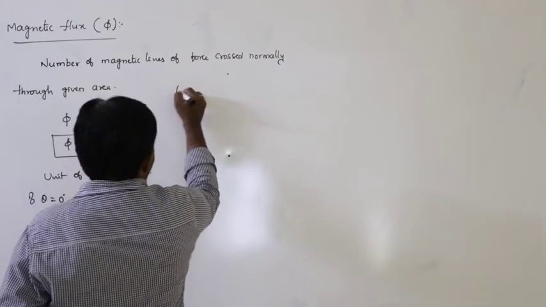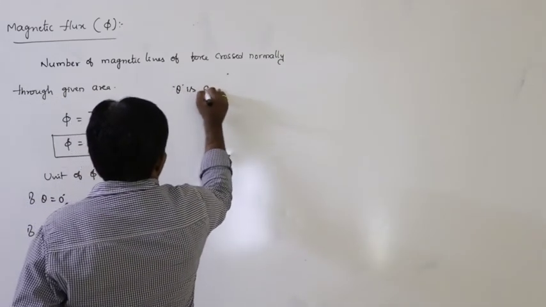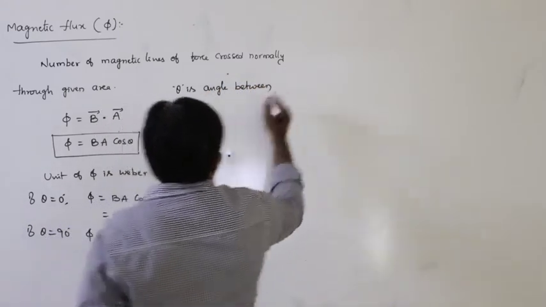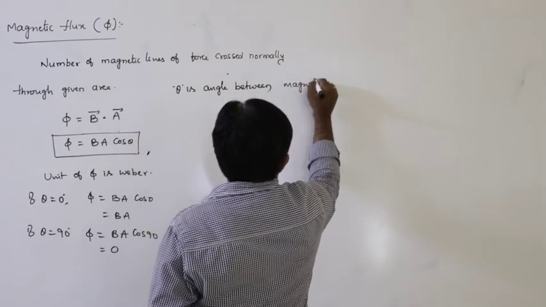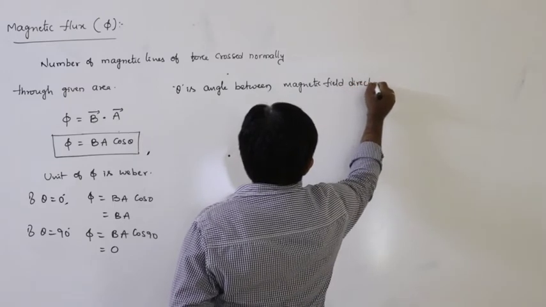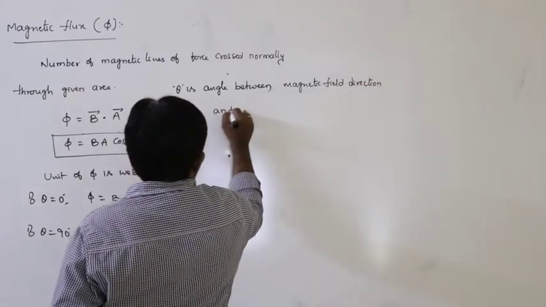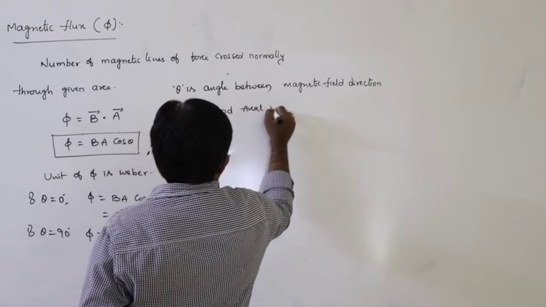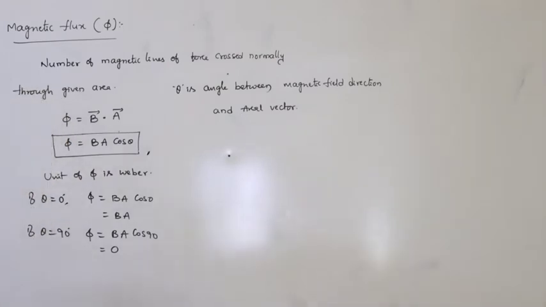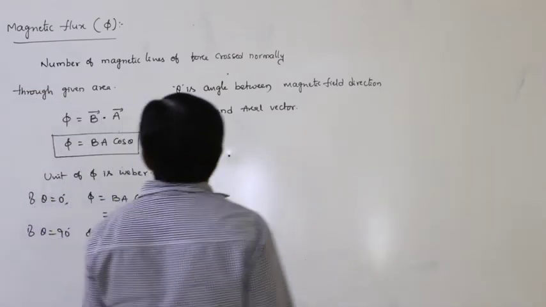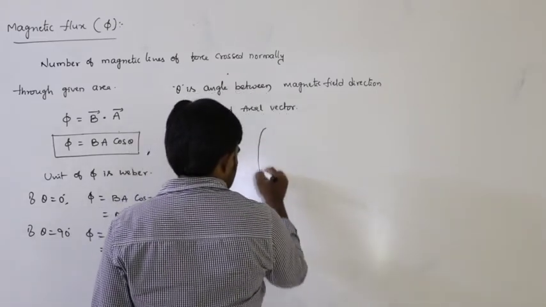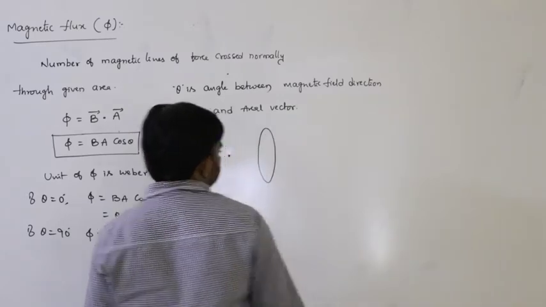Theta is the angle between the magnetic field direction and the areal vector. See here, the unit area is given.